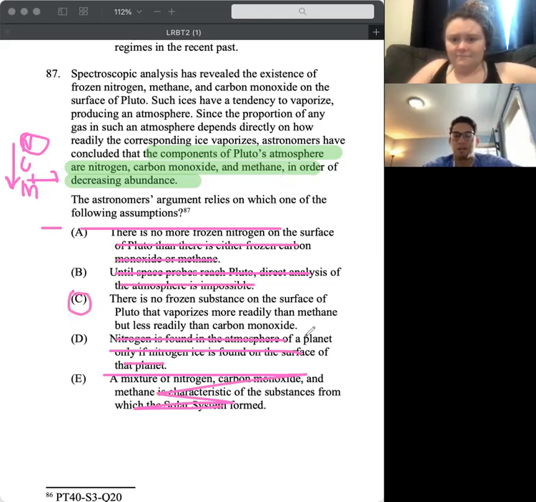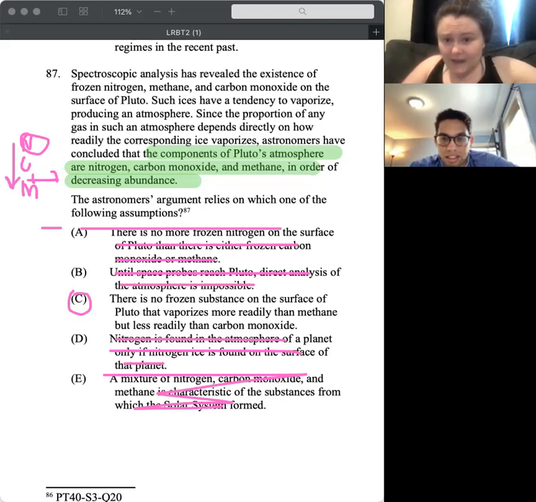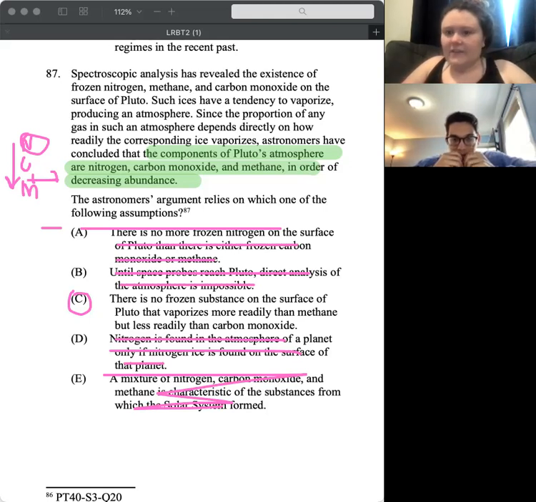But it's so weird, because it's like, wait a second. I guess you have to be content with those three being the only gases. Because it does say they concluded that the components of Pluto's atmosphere are these three things. So I guess they did conclude that. And the argument would fall apart if there was another substance in between, because then they would be the only ones. Yeah. They don't conclude that it's these three things plus other things. It's these three things. So I would be okay with that.